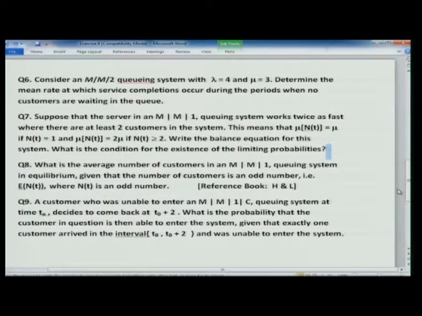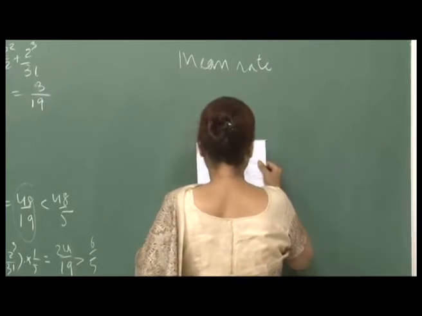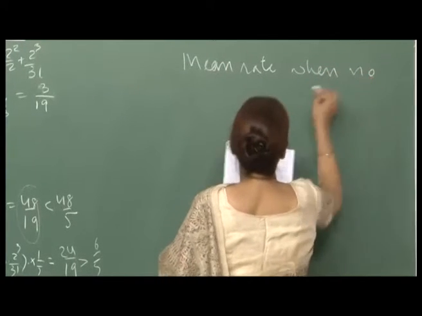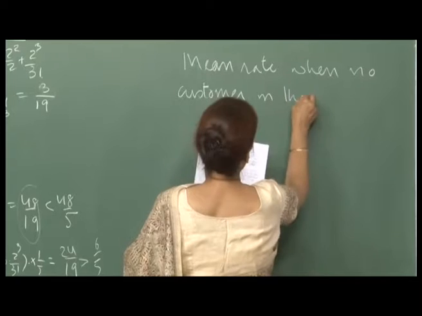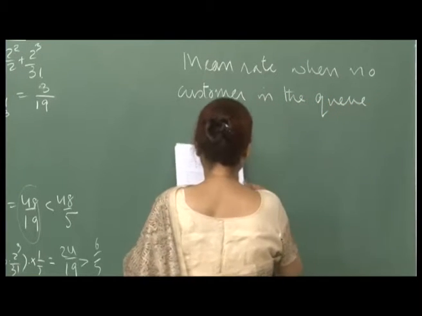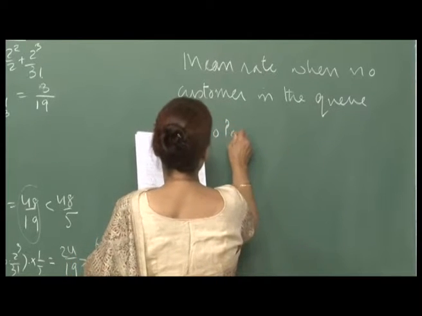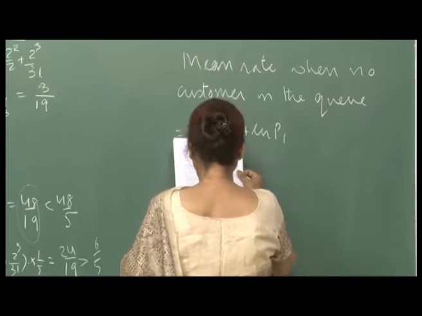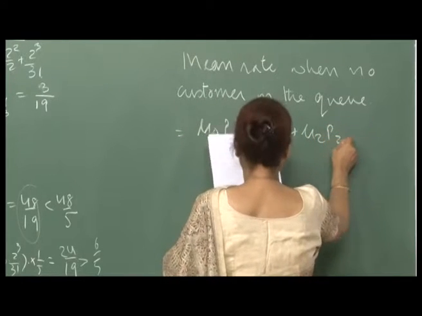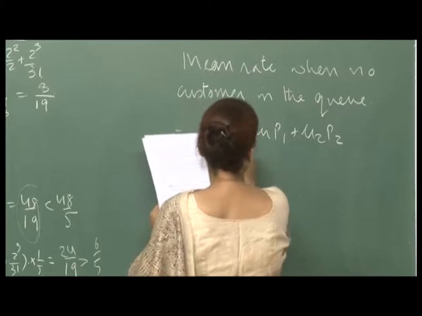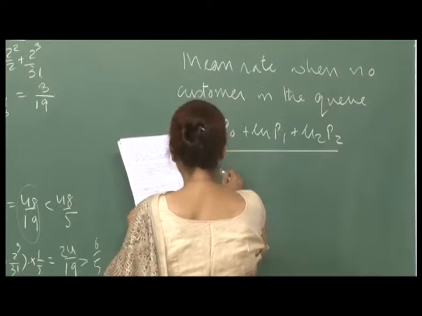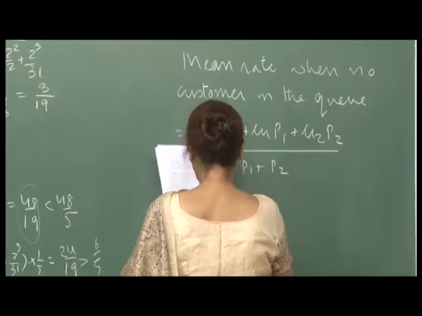So, the mean rate when no customer is in the queue, I am writing as, the formula for that is: mu naught P naught plus mu 1 P 1 plus mu 2 P 2, divided by P naught plus P 1 plus P 2.